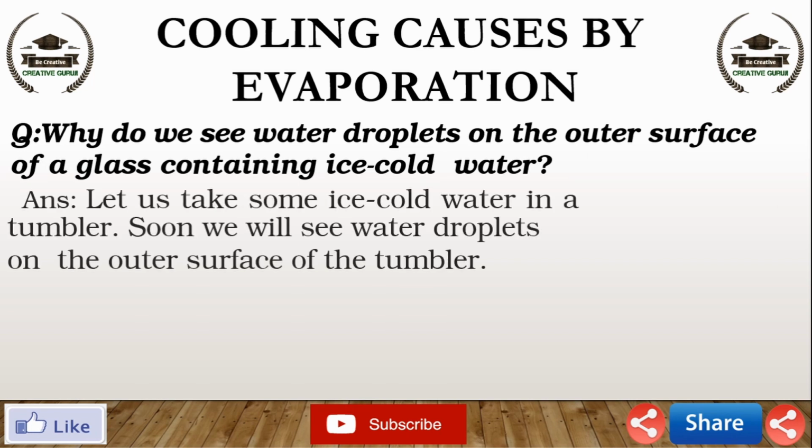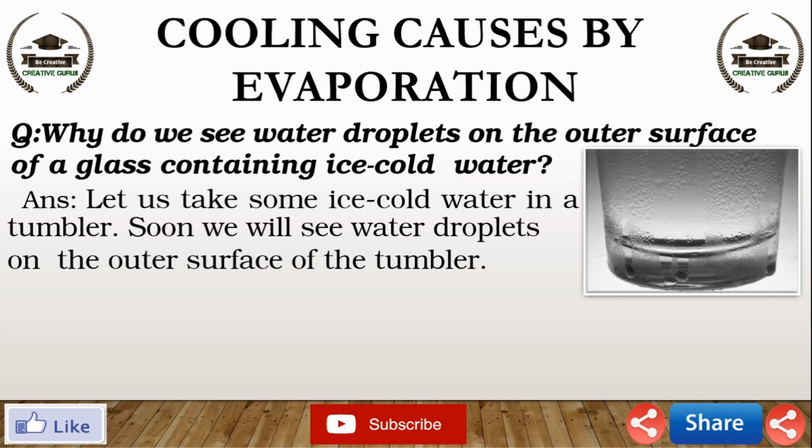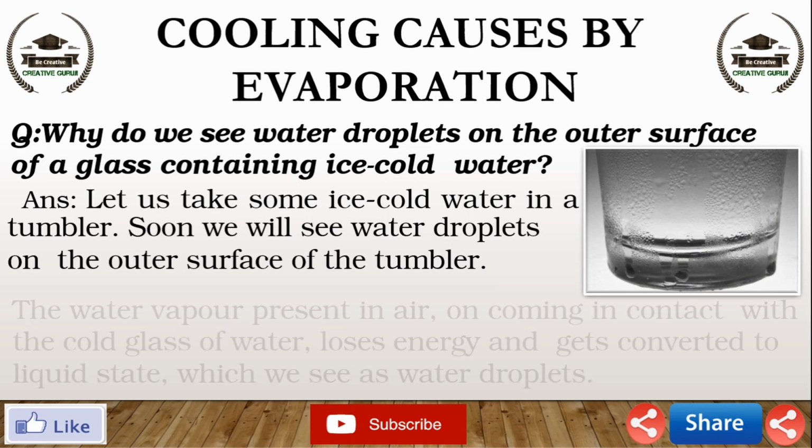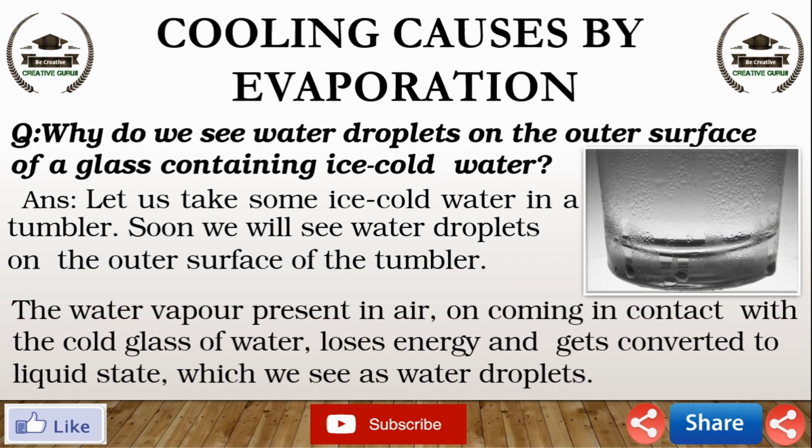Second question, why do we see water droplets on the outer surface of a glass containing ice cold water? Let us take some ice cold water in a tumbler. Soon we will see water droplets on the outer surface of the tumbler. The water vapors present in air on coming in contact with the cold glass of water lose energy and get converted to the liquid state, which we see as water droplets.